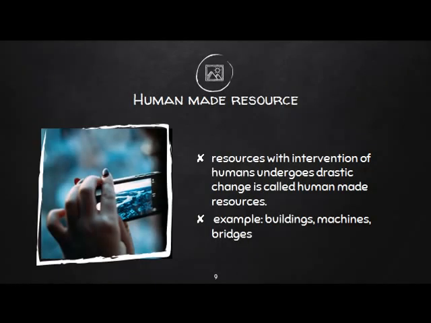Now, the second broad category of resources is the human-made resource. Natural resources that undergo drastic change through human intervention are called human-made resources. Examples: buildings, machines, bridges, as well as the mobile or the laptop.